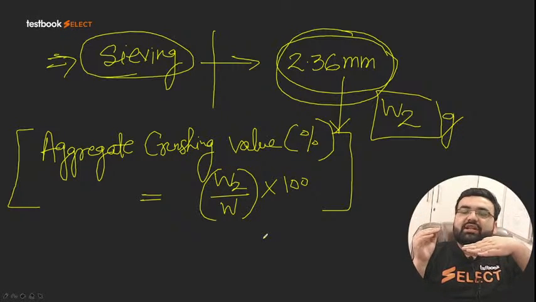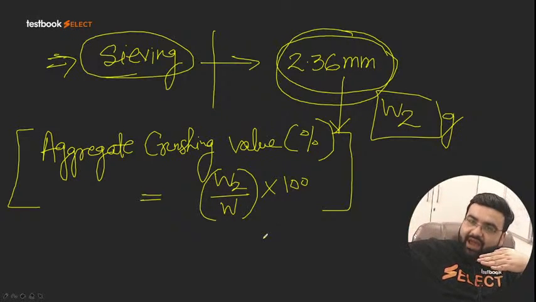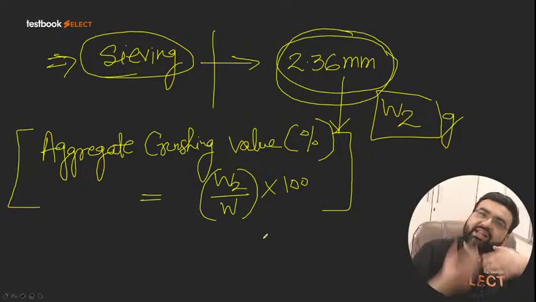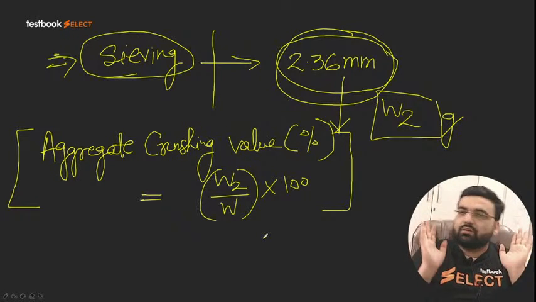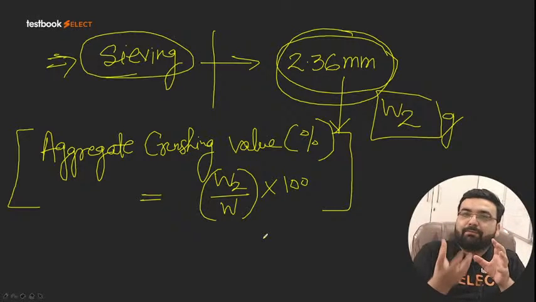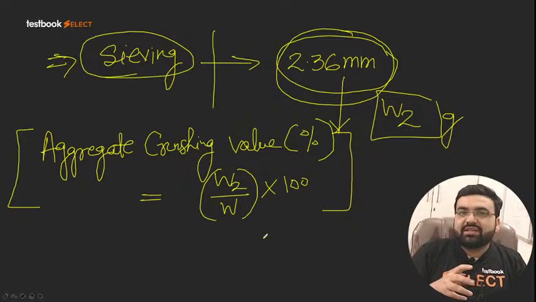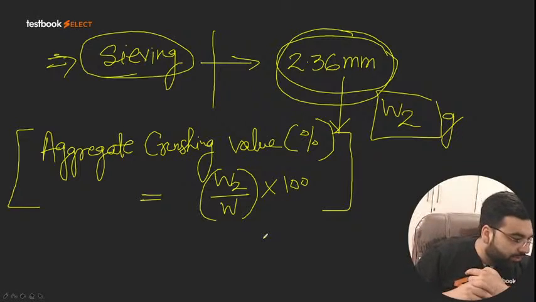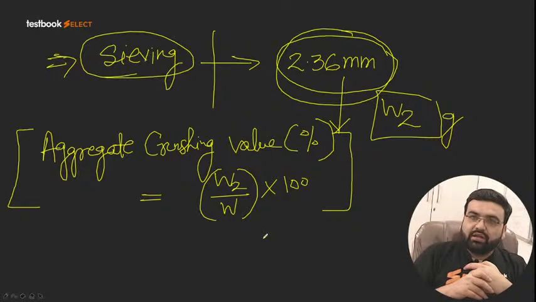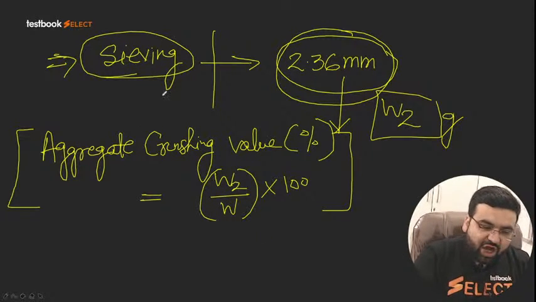Simple. If you use it on the surface course or even in the sub-base course, what will happen if heavy vehicles are coming? The aggregates will break down. It will create some voids. If voids are created, the pavement will settle down, and we will have potholes. You must have seen some potholes on the road, right? So one of the reasons is poor selection of aggregates. That is one of the reasons for potholes on the road. Clear? Another reason is poor drainage also, but that is also one of the reasons. Clear?